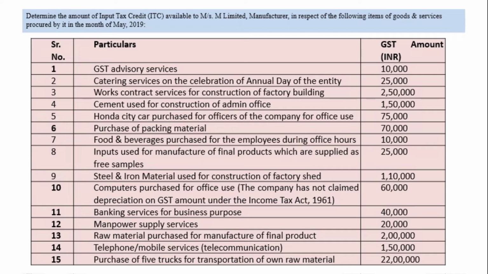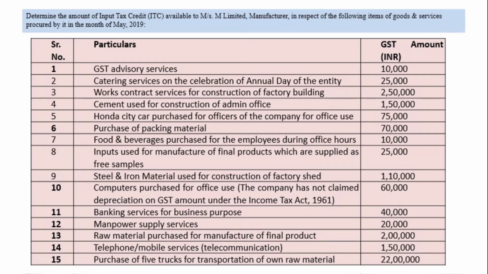Because if goods are distributed as a free sample, if goods are stolen, if goods are destroyed, then this benefit is not allowed. Whatever GST paid at the time of inputs of those products to manufacture a final product, then it is not allowed. ITC paid on inputs used for manufacture of final product which are supplied as a free sample, then ITC is totally blocked. But if it is supplied as a taxable supply, then ITC is allowed.